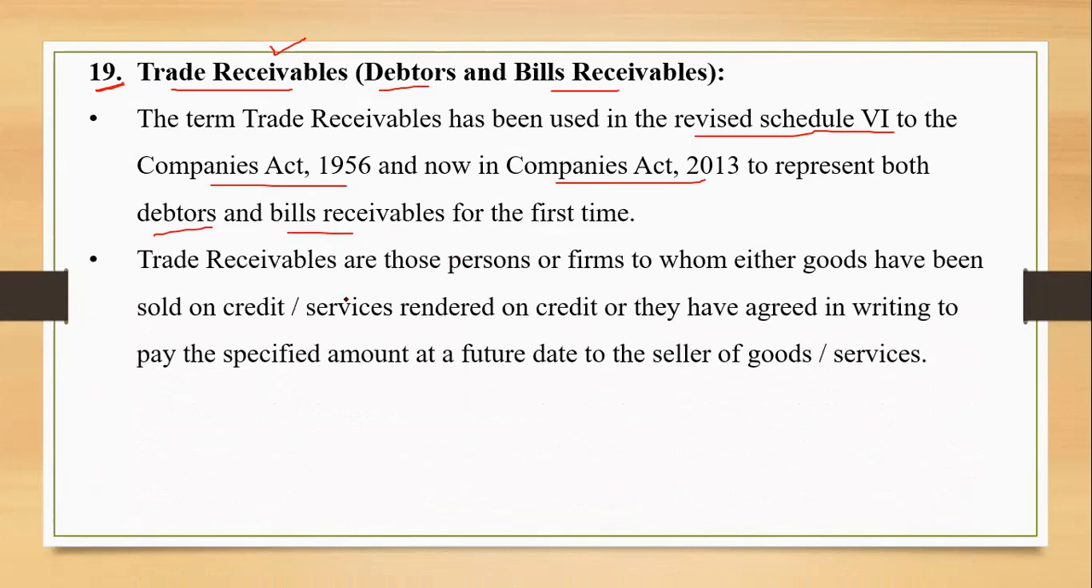What are trade receivables? As I told you, trade receivables are those persons or firms to whom either the goods or the services have been rendered on credit. Goods are sold on credit or the services are rendered on credit, and they have also agreed in writing to pay the specified amount at a future date when the credit term ends. So yes, we need to collect the payment after the expiry of the agreed time period. Okay, that is what trade receivables are all about.